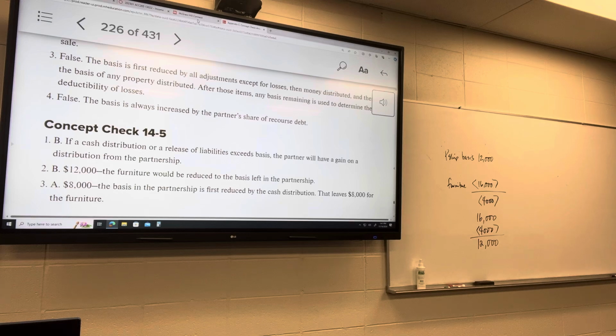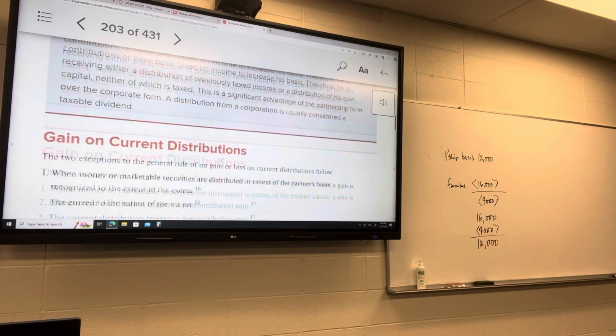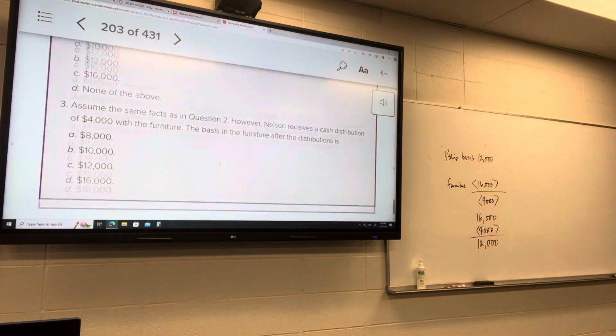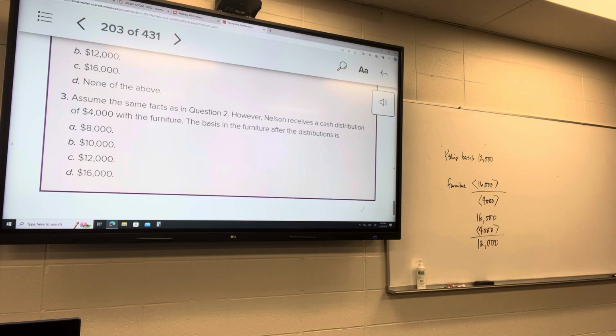So the other one. This one is in the same facts. However, Nelson receives a cash distribution of